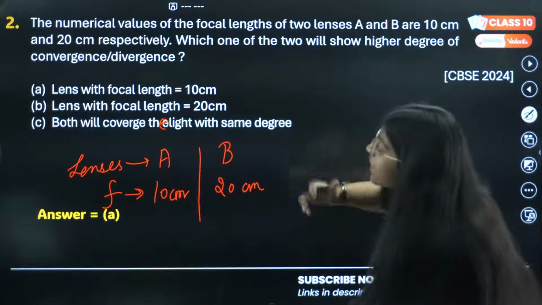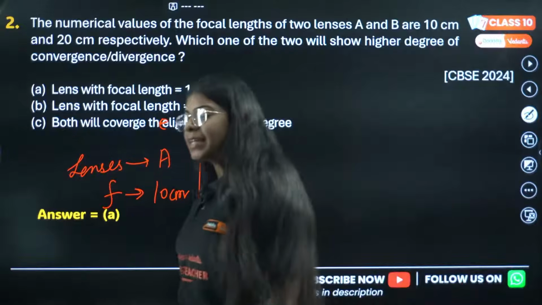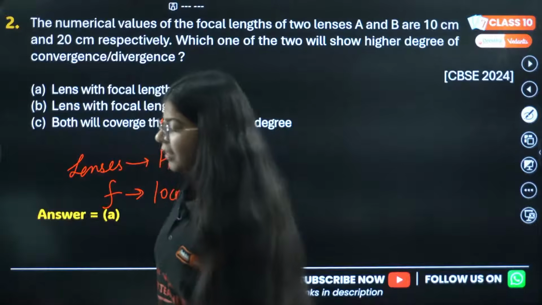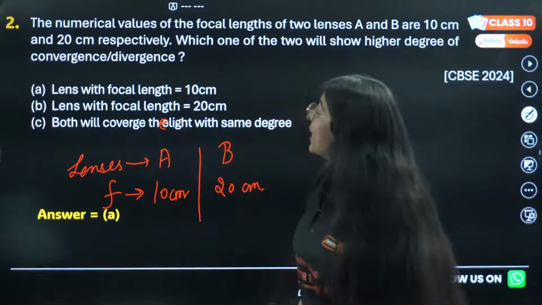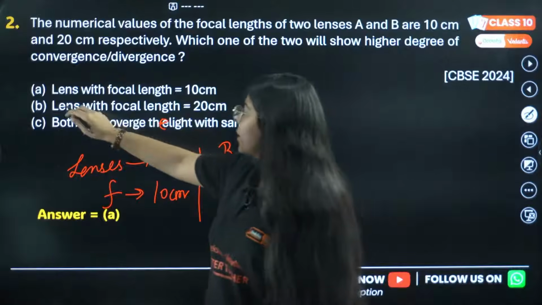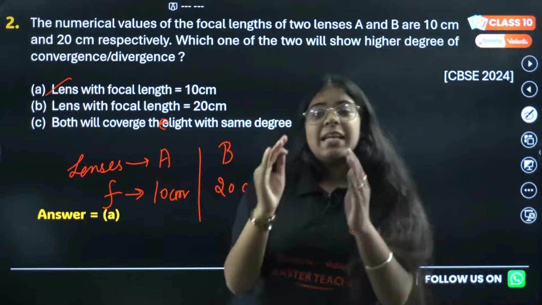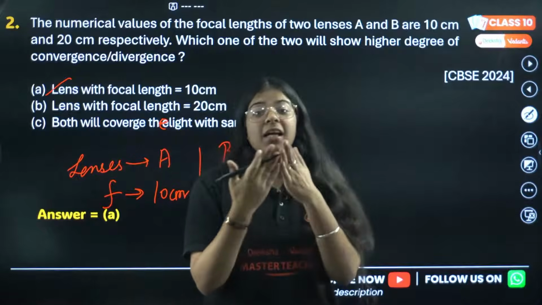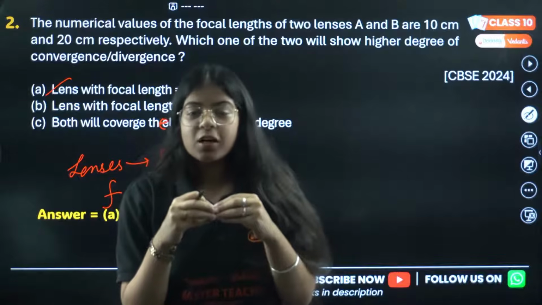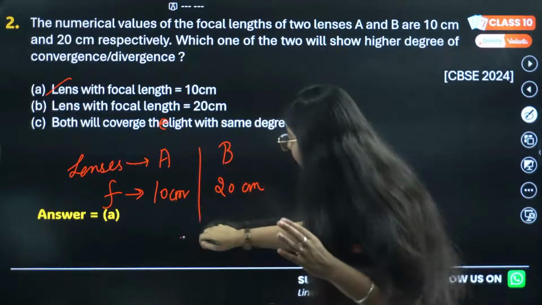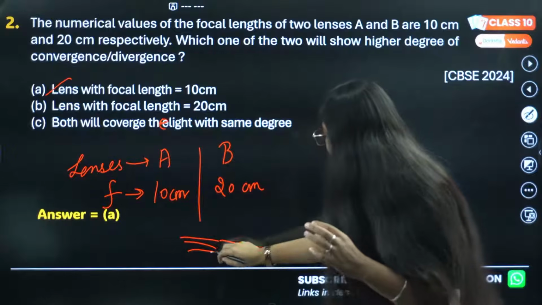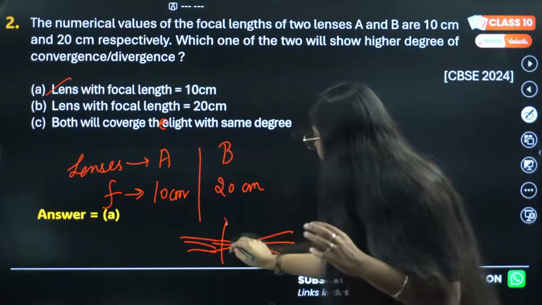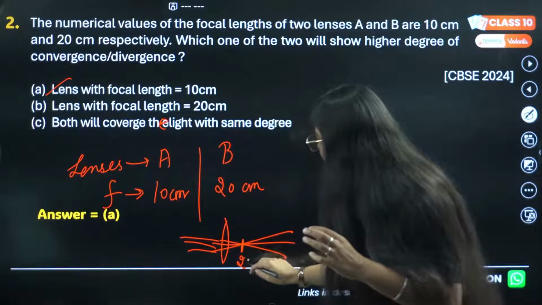What is the answer of this question? The answer is A. Correct. Lens with focal length 10 cm. Why? Because the lens has a lesser focal length, and we know that rays that are coming parallel will converge at the focus. So, see, once rays are converging at 20 cm, here is our lens and they are converging at 20 cm.